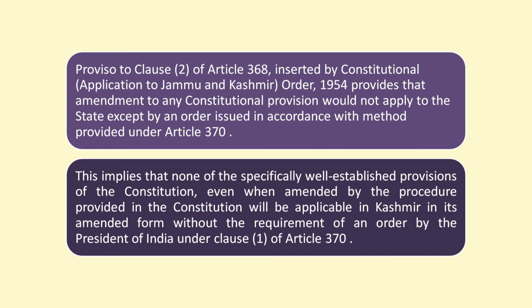But in case of the other matters which are not specified in the instrument of accession, in that case, concurrence of the state government is required. Article 370 clause 2 further says that in case the concurrence of the state government is given before the Constituent Assembly has been convened, then in that case the matter shall be kept before the Assembly for the decision thereof.